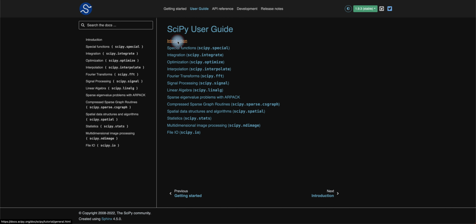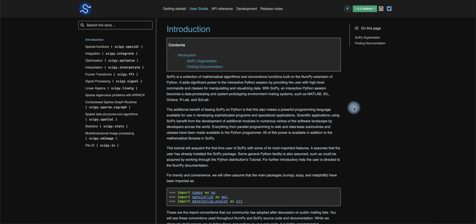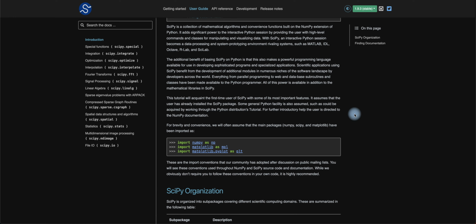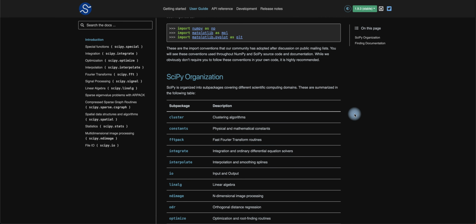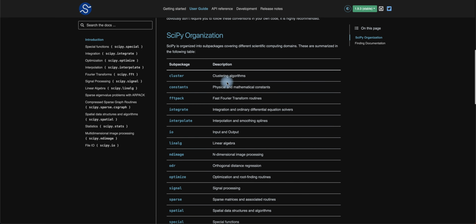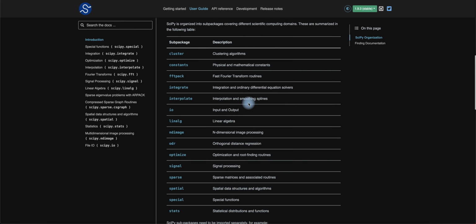So we go down to the introduction, how it works. They have the mathematical algorithms to import with the extensions that you see here, and they have a first-time SciPy user section that deals with these functions. Cluster represents clustering algorithms. Constants deal with physical and mathematical constants. FFTpack represents fast Fourier transform routines. Integrate covers integration and ordinary differential equation solvers. Interpolate is interpolation, including splines. IO represents input and output.